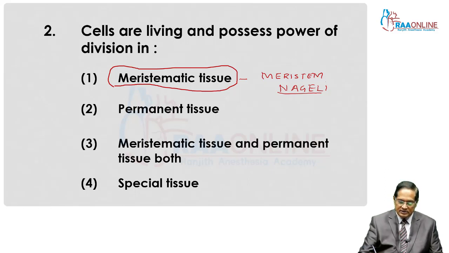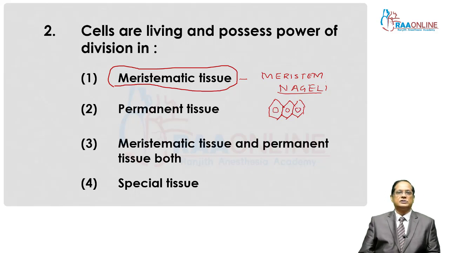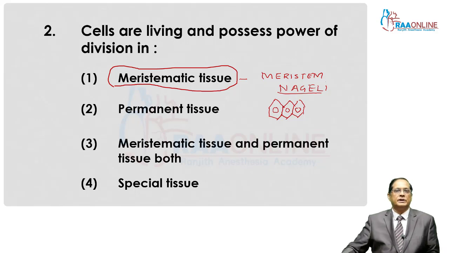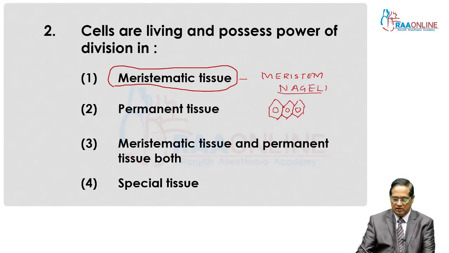Cells of this tissue are living and thin-walled, and compactly arranged, that is, there is no intercellular space between them.